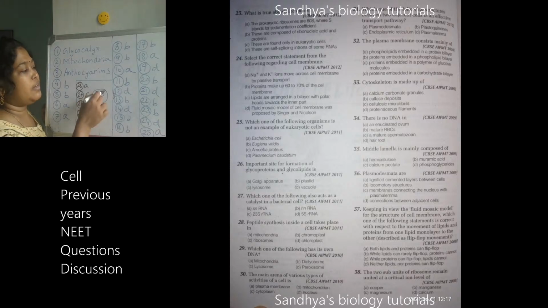Why you might have thought it is plasma membrane: I know that in the fluid mosaic model we have understood that there will be a lipid bilayer, with a little bit of rare movement of lipids, and the proteins will be there. That's why you might have thought plasma membrane, but the organelles which are present are mainly responsible for the cell to be alive.